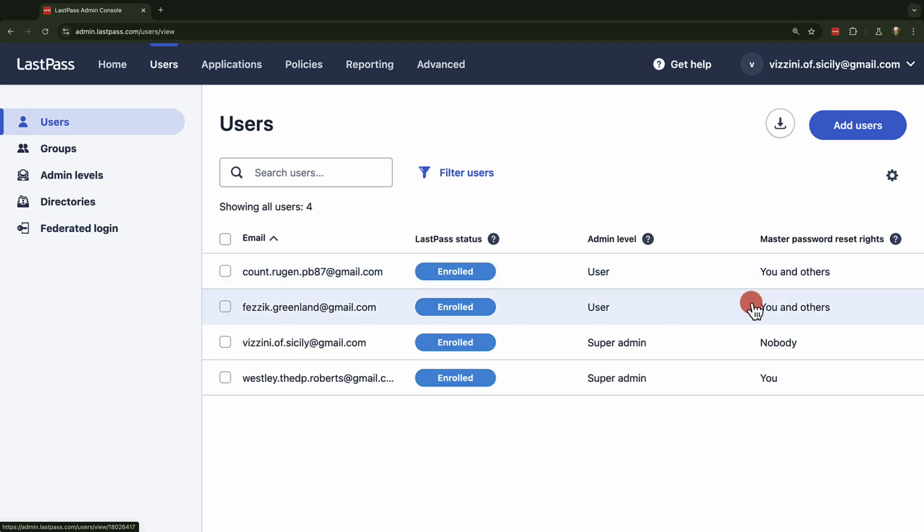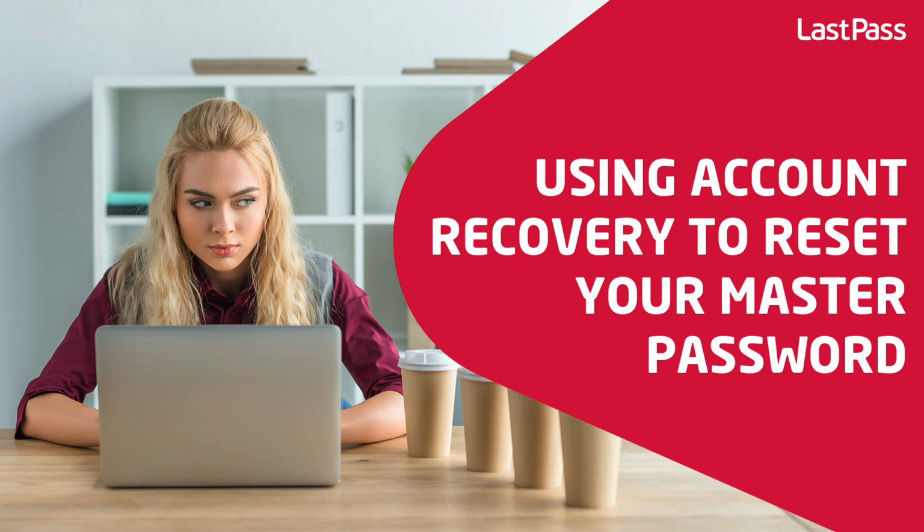Okay, so that's it for setting up super admins with reset rights. For other assistance, you may want to check out these videos. If a super admin can't help a user with resetting their master password, there are a few account recovery options available that are reviewed in this video. Users will need to set these up in advance to ensure they never lose access to their vault.